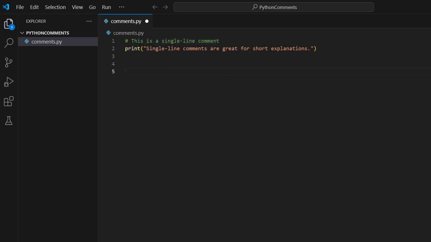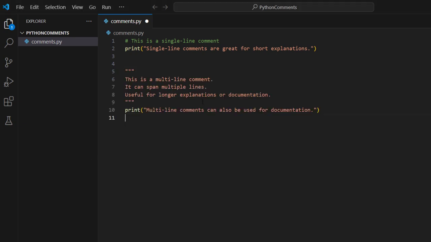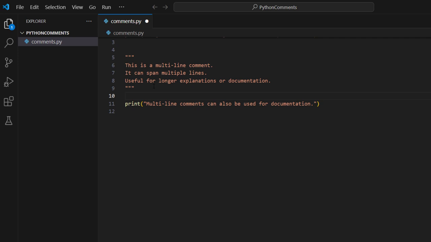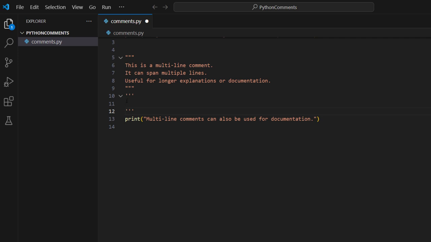Let's also have a look at multi-line comments. In multi-line comments, you have multiple lines of comments, and instead of using a hash in each of the lines, we are using three quotation marks over here. You may also call it triple quotes. This triple quote is used to tell the compiler that whatever you see after this is actually a comment. You can also use a single triple quote in this way. This also tells the Python compiler that after this triple quote, you are going to have comments and that does not need to be executed.